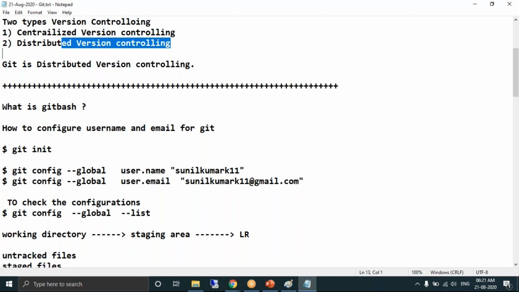No, not at all. We are learning Git, but don't think that we go to each developer's machine and manage his source code. No, we'll instruct the developers to manage their individual source codes using the tool called Git.